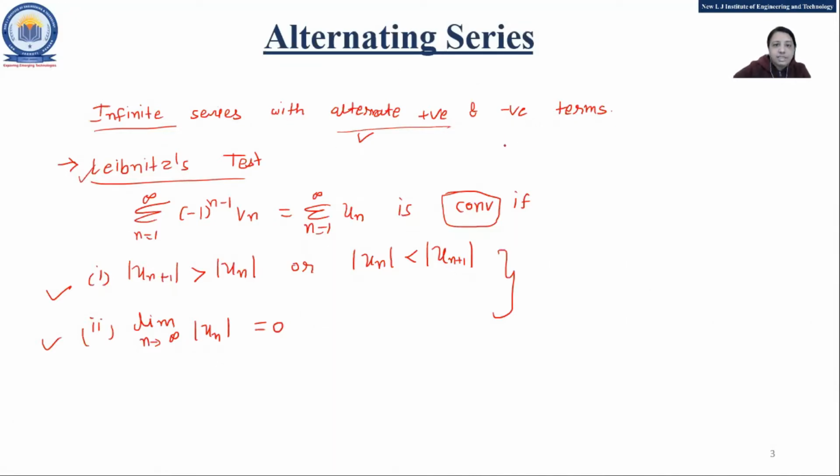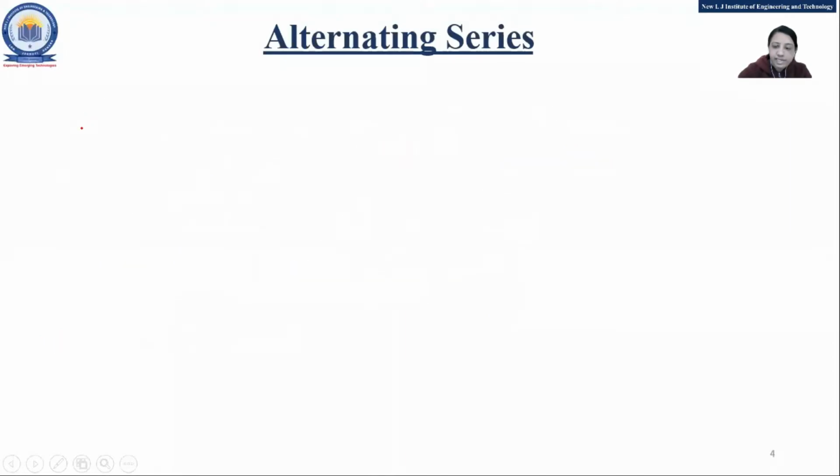Clear? The series is alternating, meaning you have plus 1, minus 2, plus 3, minus 4 like that, and if these two conditions are satisfied, then our series is convergent. If either condition is not satisfied, we can say the series is divergent. Fine. So we'll take an example of that one.